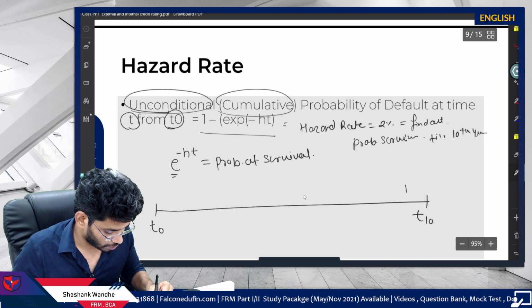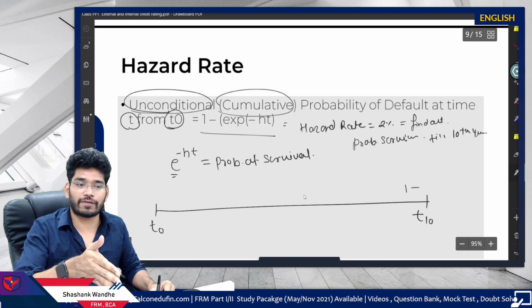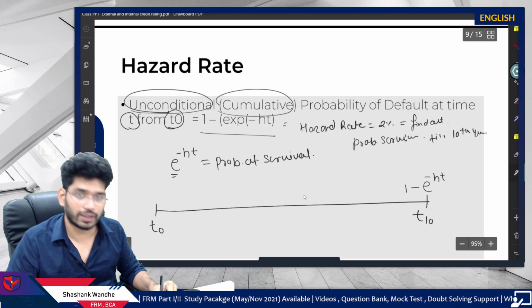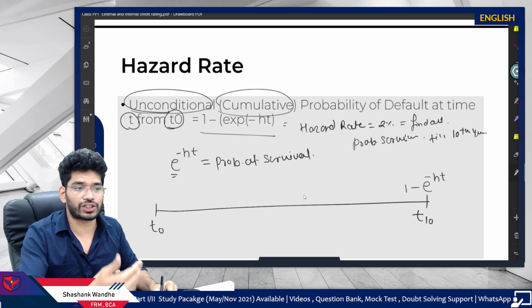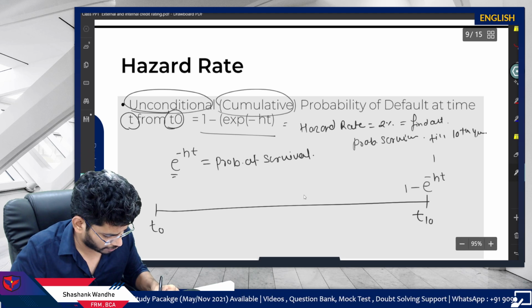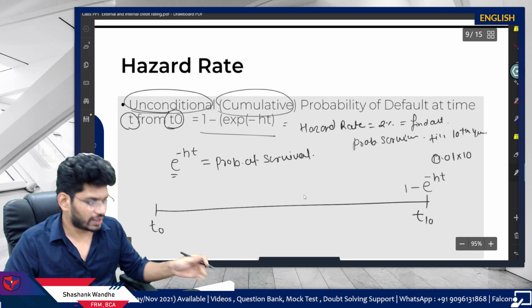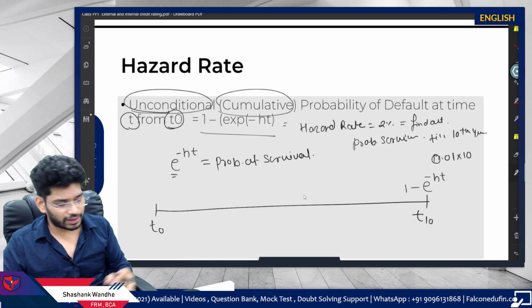So the answer is 1 minus the probability of survival, right? So what is the probability of survival? e to the power minus ht. T is 10 years here. H is, say, 1%. Take 1%, that is 0.01, and T is 10. And simply you can calculate the default probability. Just do this in your calculator.